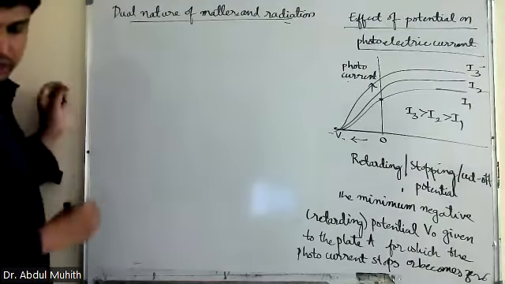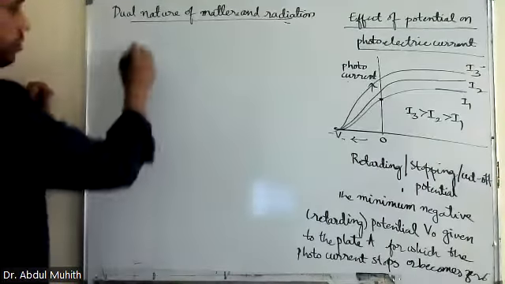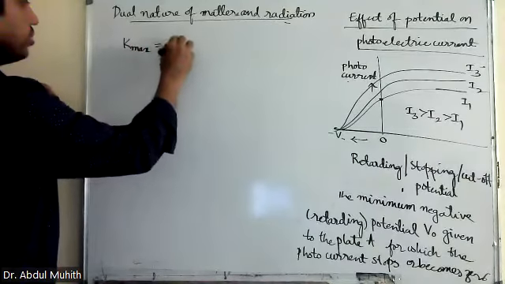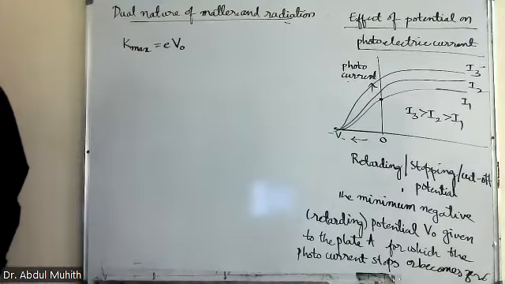Now here we have the maximum kinetic energy. K max is equal to what? e times V0, where V0 is the stopping potential.